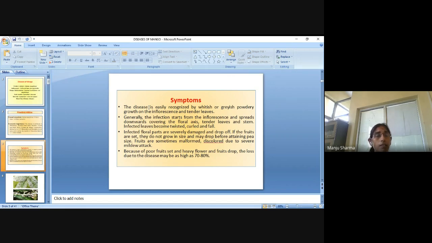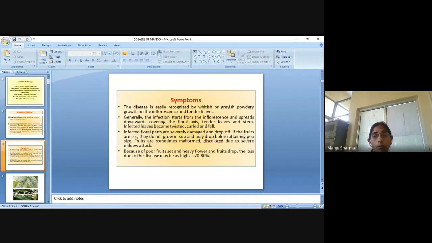Basically the symptoms of powdery mildew disease are common in all plants. Generally, the infection starts from the inflorescence and spreads downwards, covering the floral axis, tender leaves and stem.